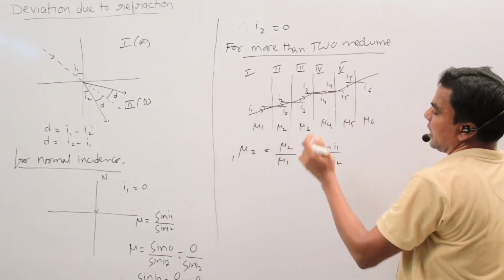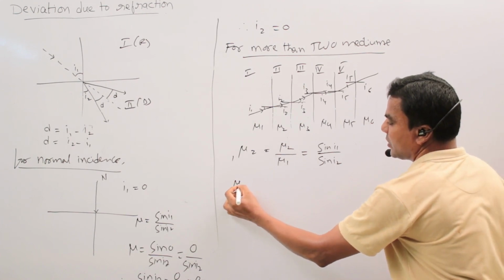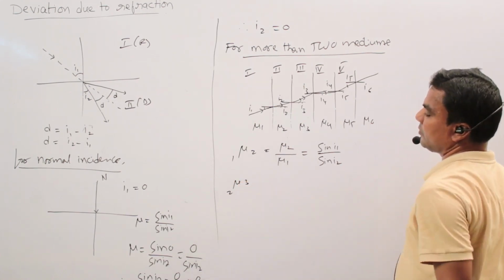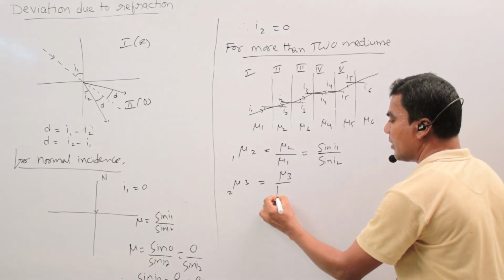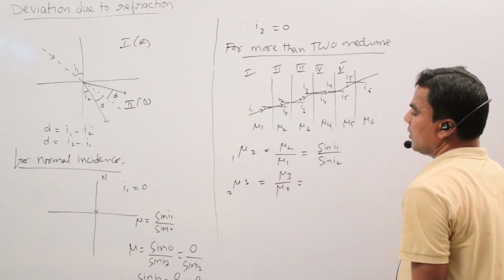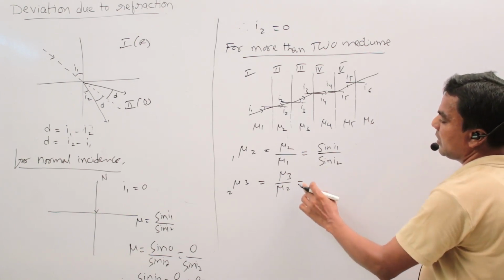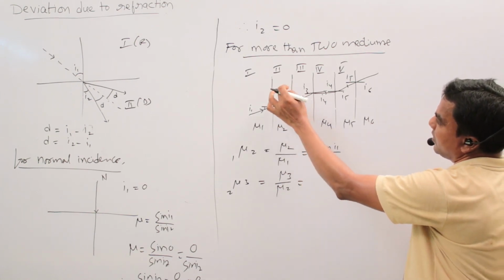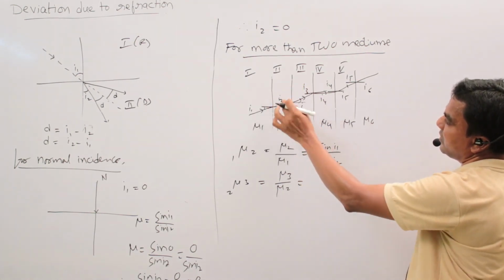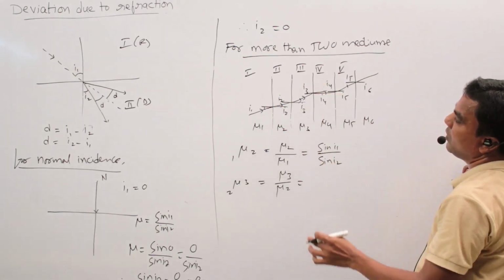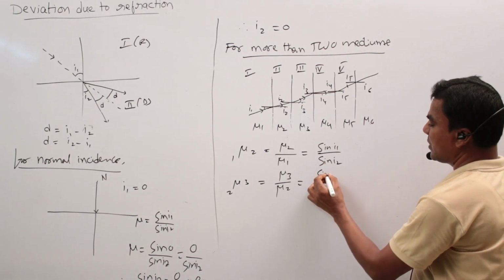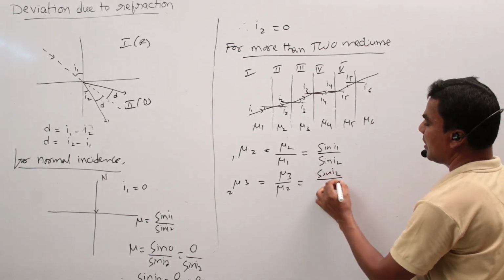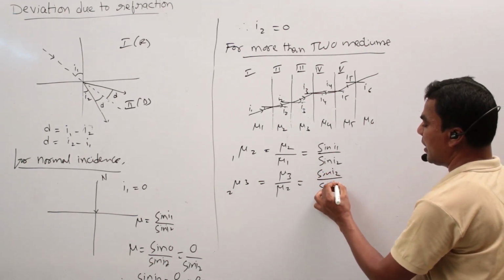From 2 to 3, written as mu23, mu23 equals mu3 by mu2. According to Snell's law, at the second refracting surface, the angle of incidence is I2 and the angle of refraction is I3. So this can be written as sin I2 by sin I3.